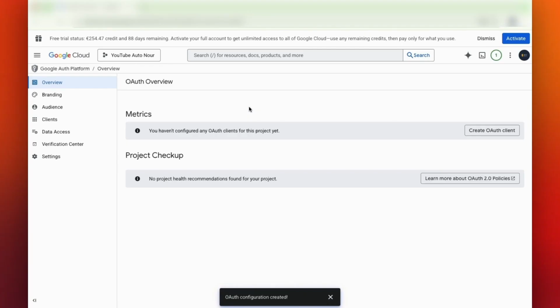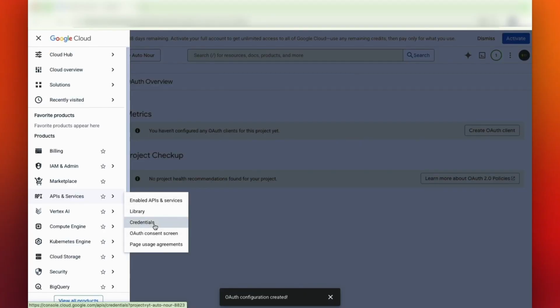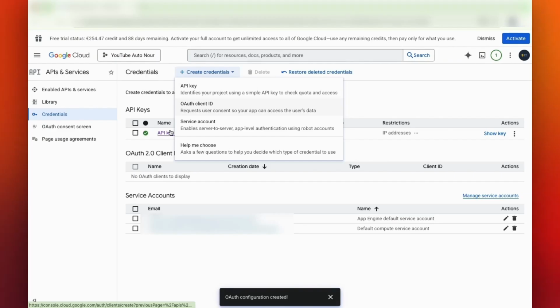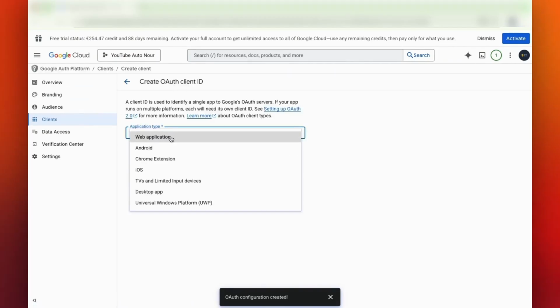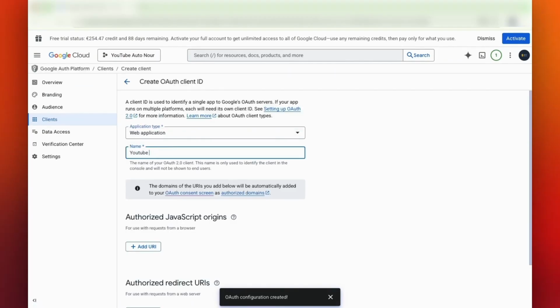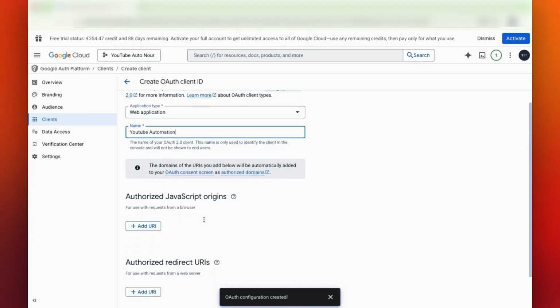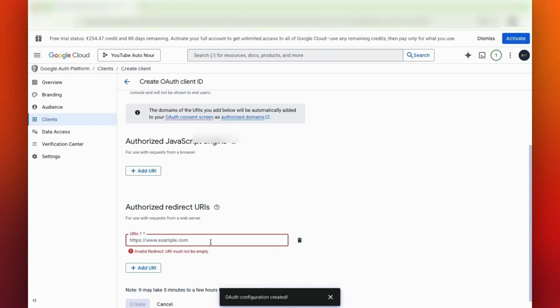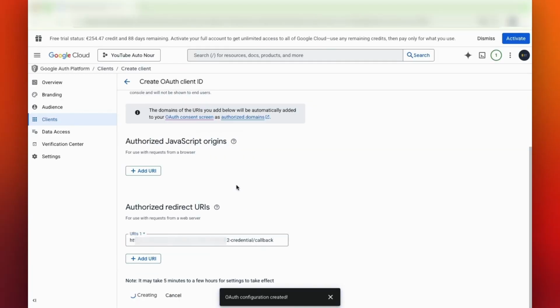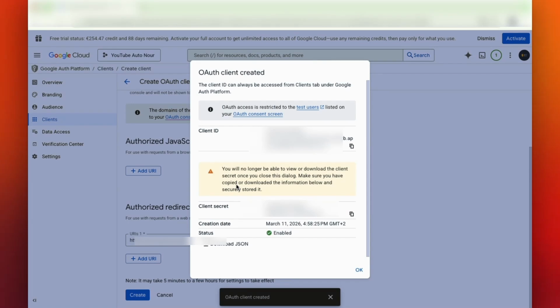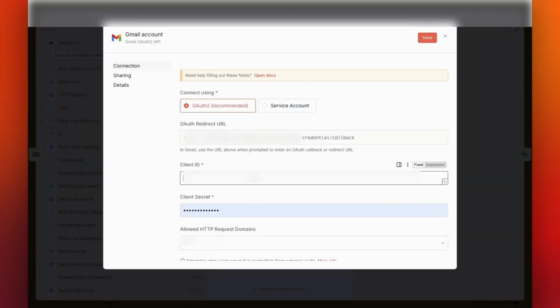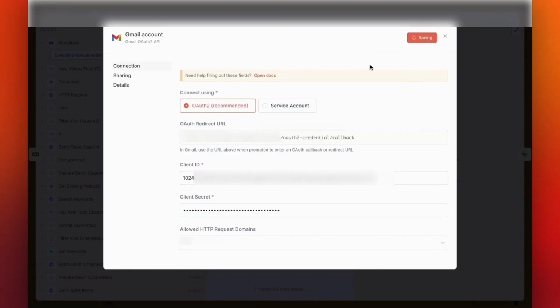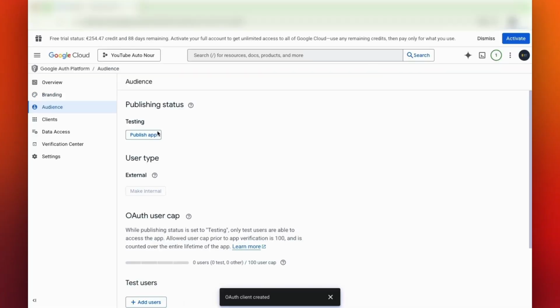After that, go back to Credentials and create a new OAuth client ID. Select Web Application as the application type and give it a name. Now copy the callback URL from N8N and paste it into the authorized redirect URIs field in Google Cloud. Save the configuration. Next, copy the client ID and client secret from Google Cloud and paste them into the corresponding fields in N8N. Click Save. Then return to your Google Cloud dashboard, open the Audience tab and click Publish App.